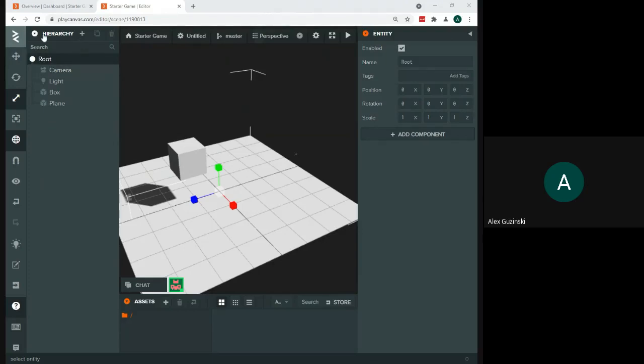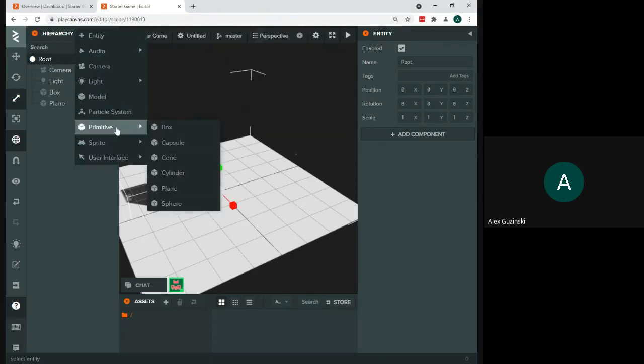Then at the very top up here, right next to the word hierarchy, there's a plus button. When I hover my mouse, it says add entity. I'm going to hit that plus, and I'm going to go down to where it says primitive. So a primitive is just a very simple model that I can load up that's going to have a very simple shape. So you can see they have a box, a capsule, which is kind of like pill shaped, a cone, a cylinder, a plane, which again is just completely flat, like we have on our ground for our sample game here, and a sphere. So we're going to add a sphere to our game.